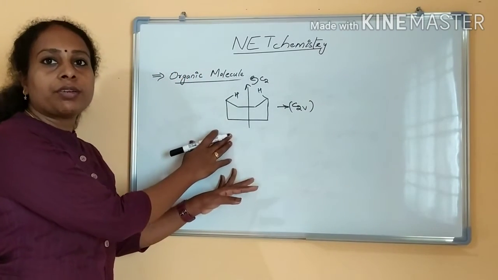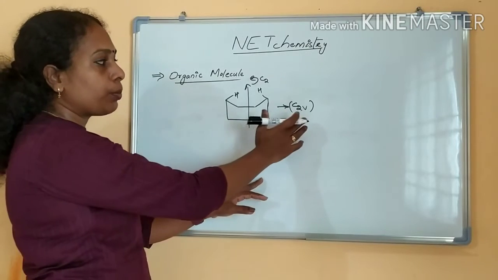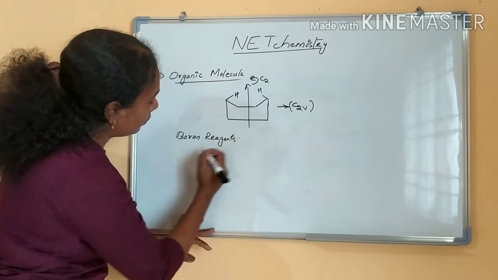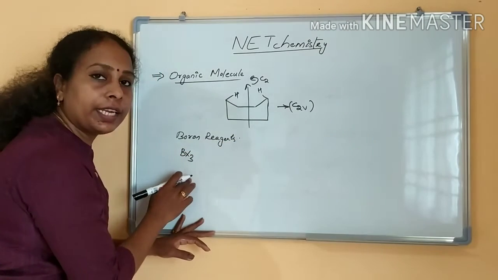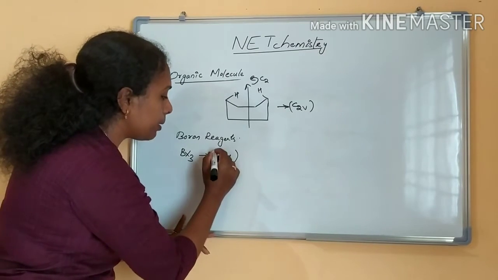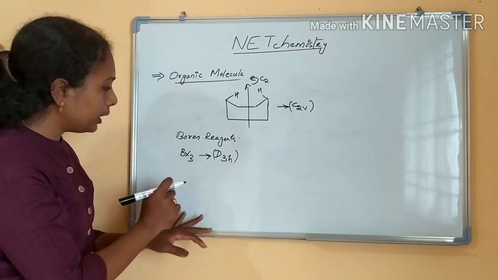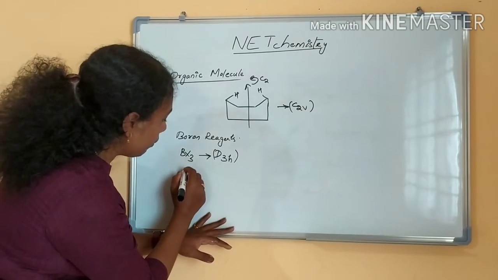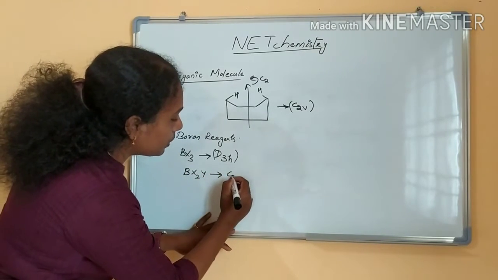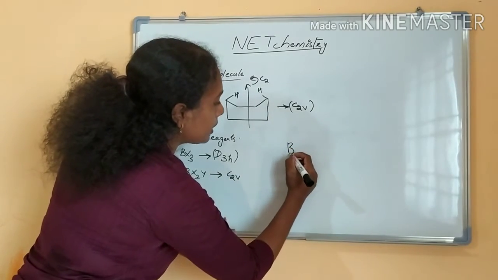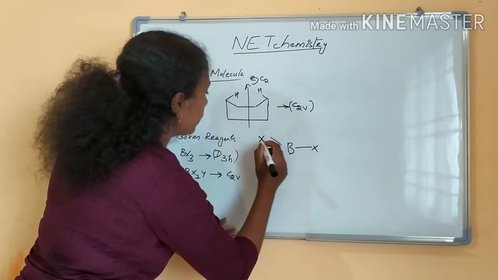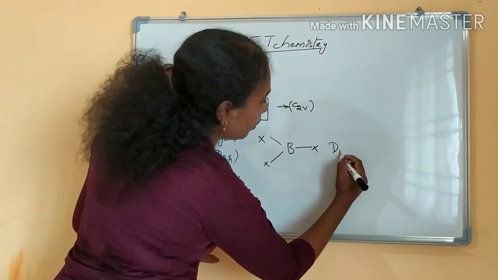Both conformations of cyclohexane belong to the point group C2V. The next is boron containing reagents. Boron containing reagent BX3 belongs to the point group D3H. This is a planar triangular molecule. But if I substitute one of the X, BX2Y, then it will belong to the point group C2V. BX3 is like this, and this is D3H point group.